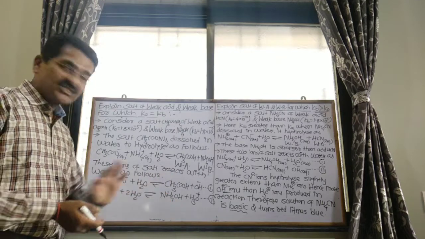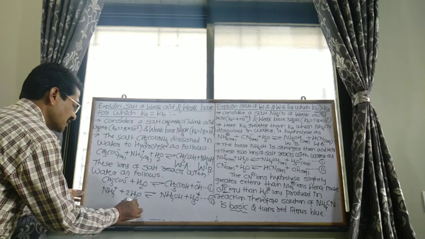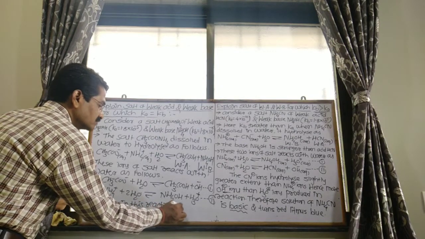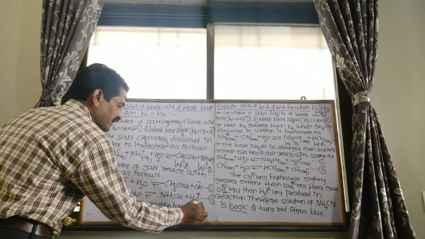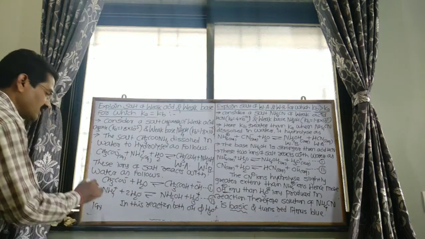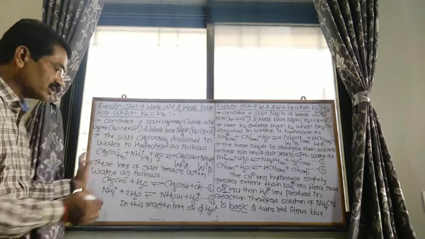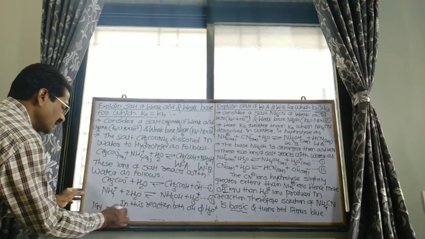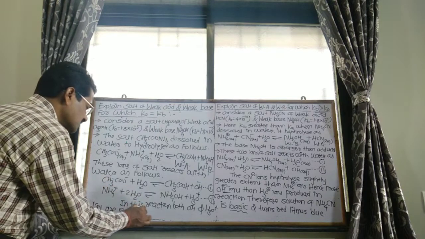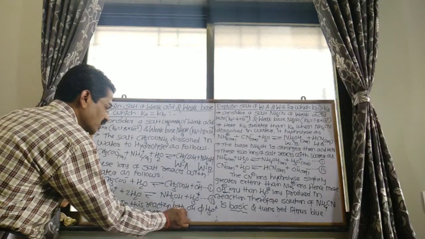So in this reaction, both OH minus and H3O plus ions are produced, and both are equal because Ka is equal to Kb.